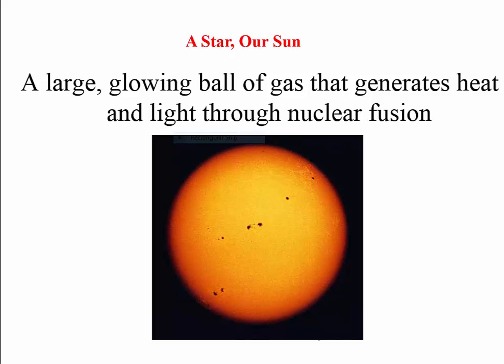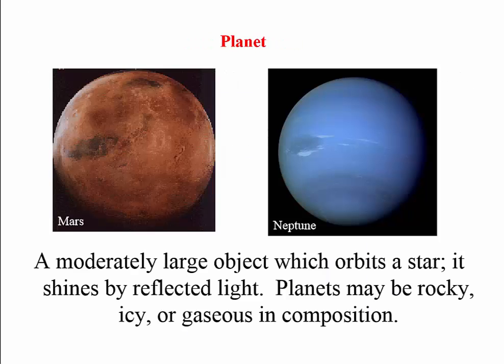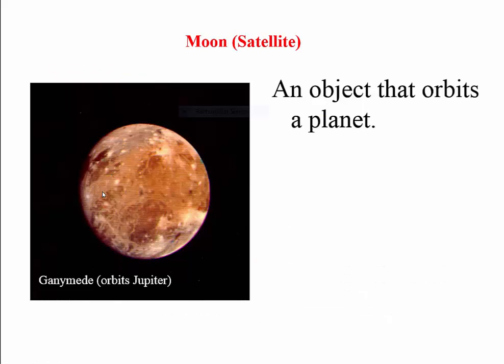Now, Earth is a planet that orbits the Sun. These are two planets, Mars and Neptune. Planets may be rocky, icy, or gaseous. Rocky like Mars, or gaseous like Neptune. And planets have their moons. Not all planets, some have, some don't. This is Ganymede, the moon that orbits Jupiter.